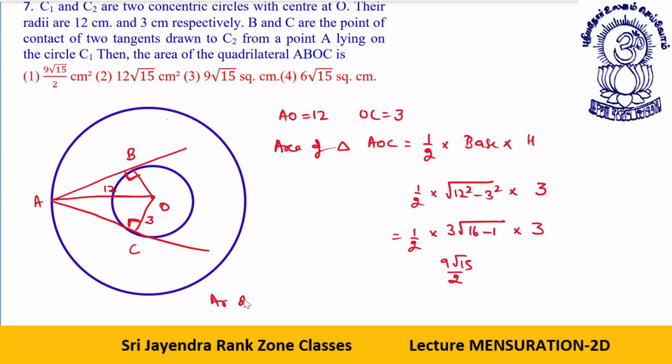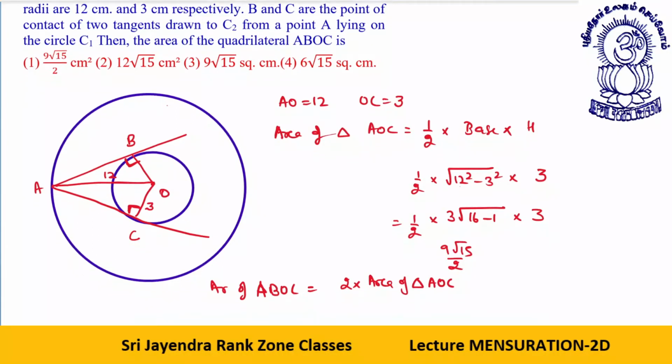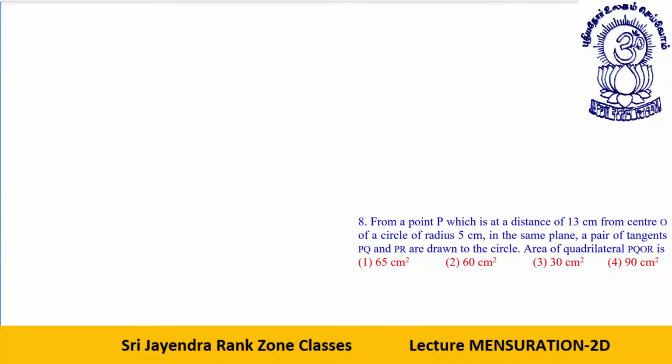What is the area of ABOC? That is double the area of triangle AOC. So this gives me 2 into half into 9 root 15. That gives you 9 root 15. 2 and 2 cancel. Okay, dear students. Clear to all of you? Let's take the next one.